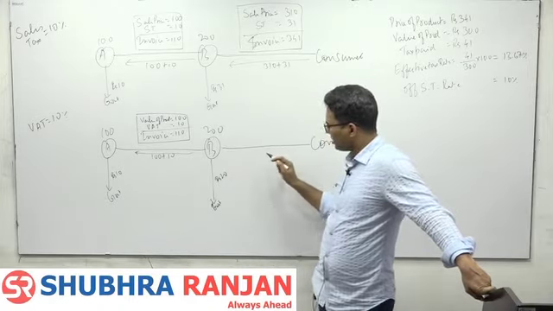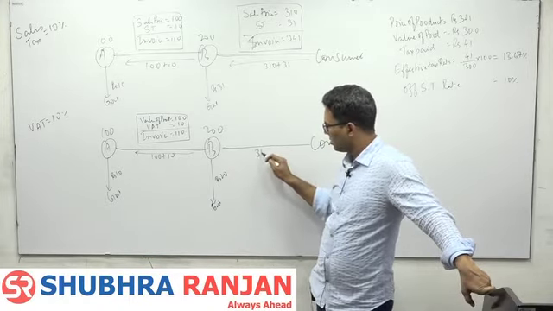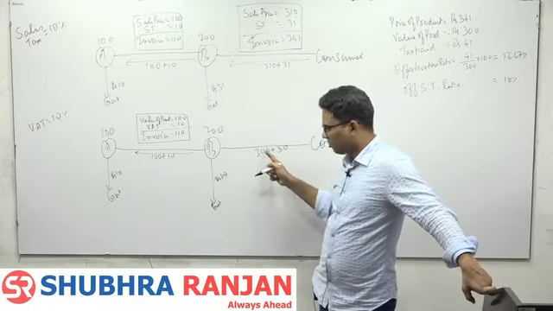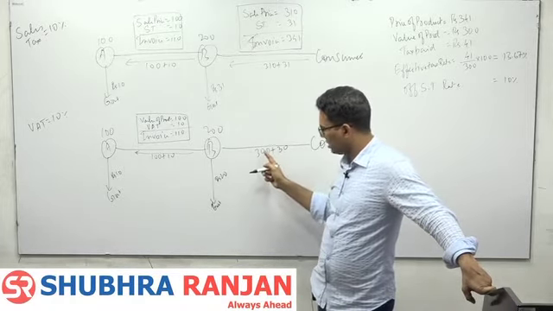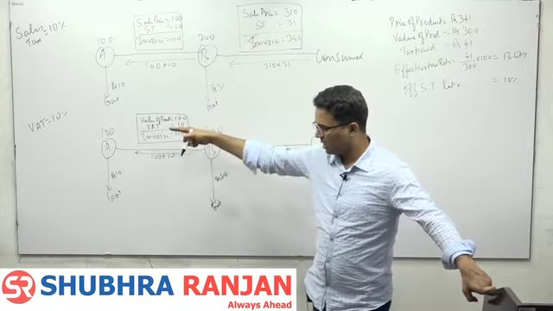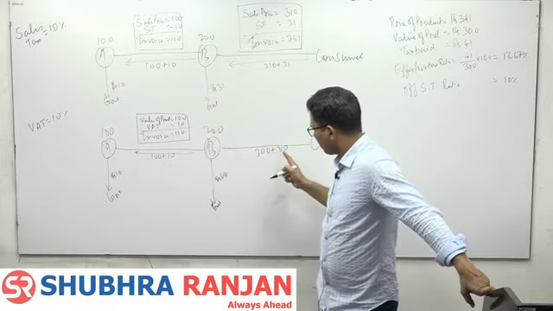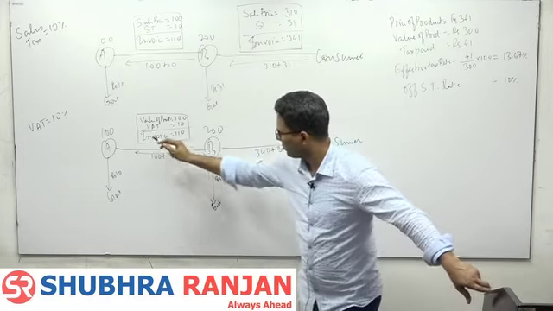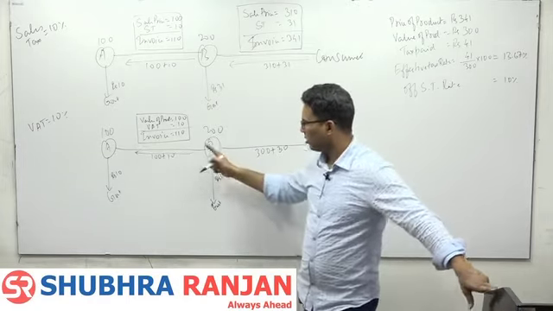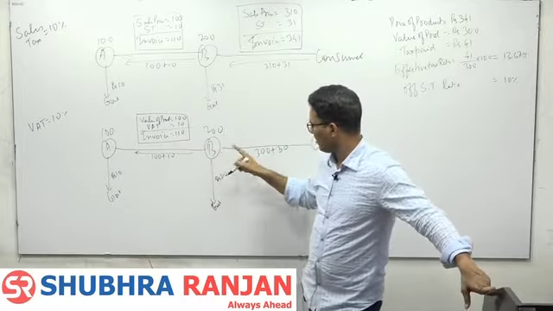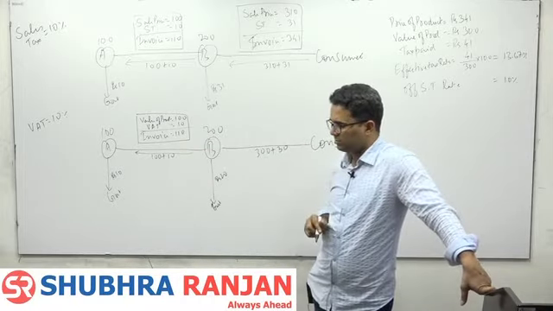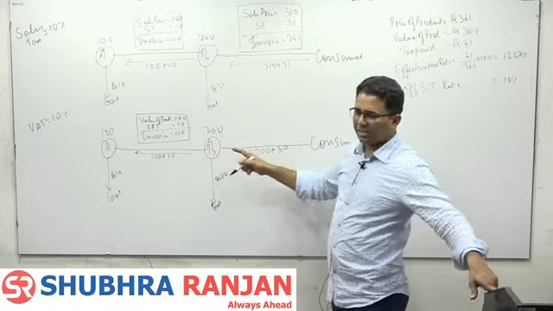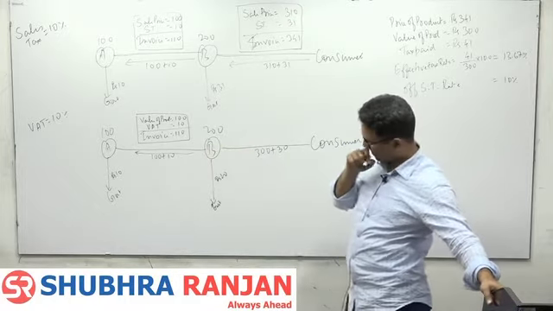So B charges from the consumer 300 plus 30. Out of the 300 which he charges from the consumer, he keeps 200 and he gives 100. Out of this 30, 20 he pays and 10 he has given for A to be deposited. They are not paying the taxes from their pocket, they are just transferring the burden to the consumer.